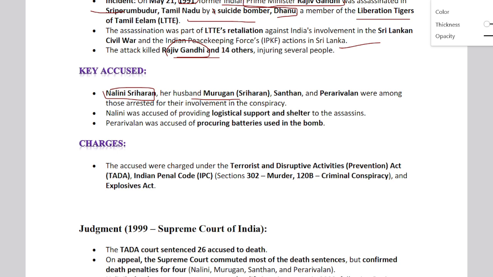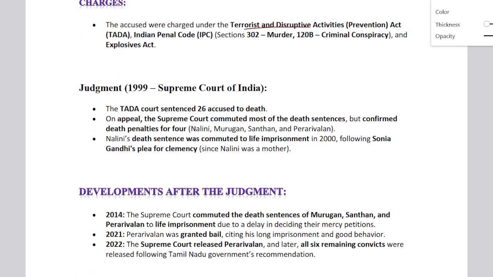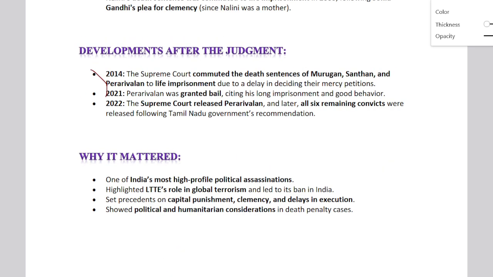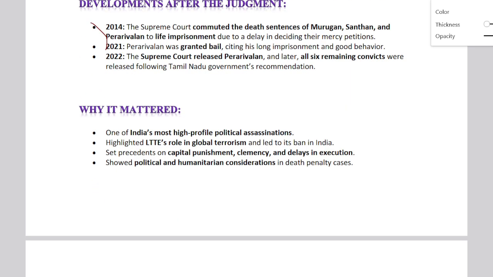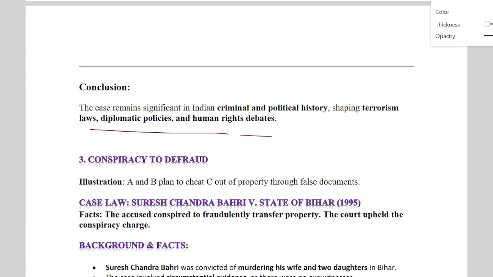Murugan was the prime accused in this. Santhan and Perarivalan also were among them, and they were charged for terrorist and destructive activities. For them, they were given the death penalty. Actually 26 were accused, and for all of them the death penalty was given. Later, you can go through this case law, because it involves a lot of information. Later it was commuted to life imprisonment for them.